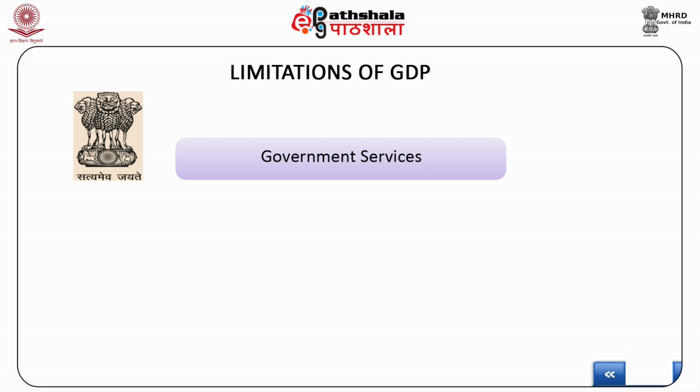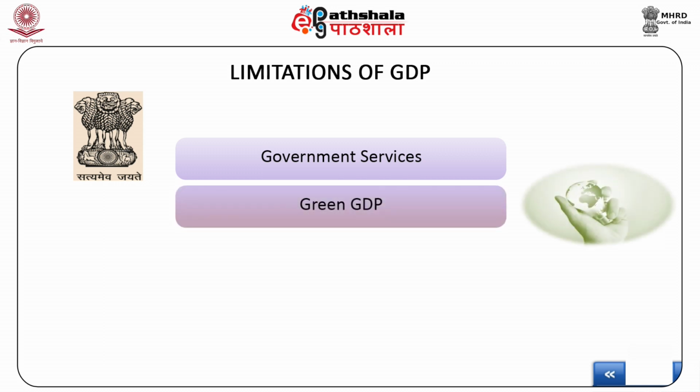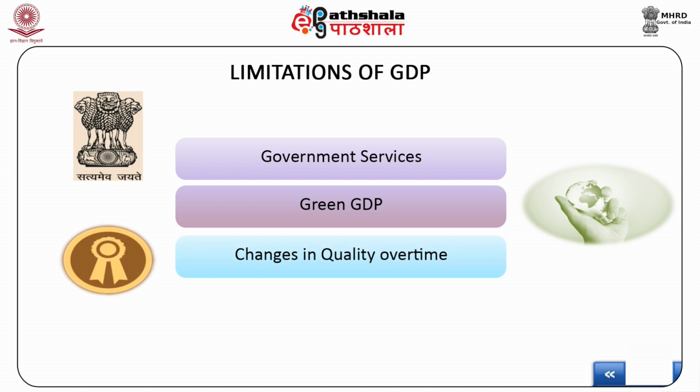Some economic activities add to environmental degradation, adversely affecting the nation. In the computation of GDP, no such calculation is done to subtract the cost imposed by this negative externality. The measure green GDP accounting makes downward correction to GDP to take these social costs into account. Finally, in wake of rapid technological progress, there is a continuous change in the quality of existing goods. It is difficult to account for these changes in quality of various goods in GDP over time.